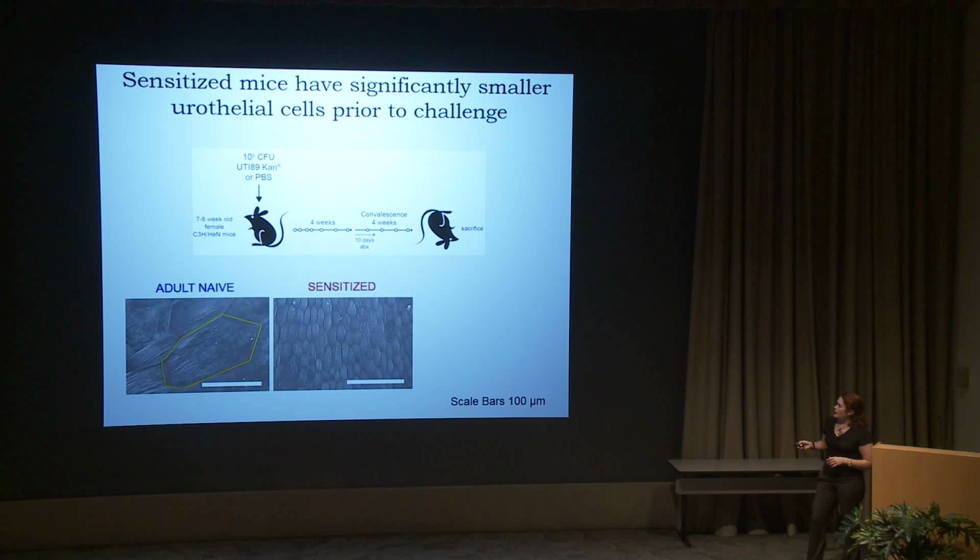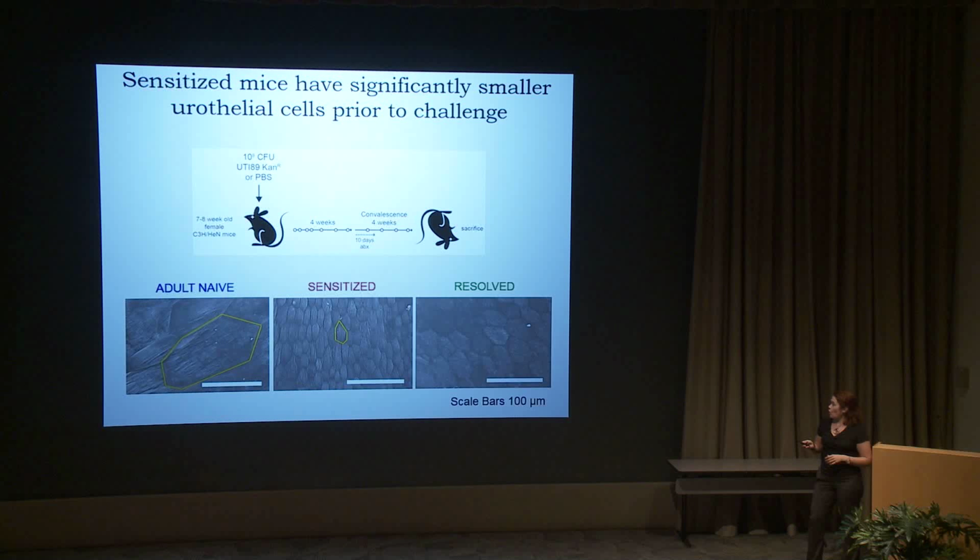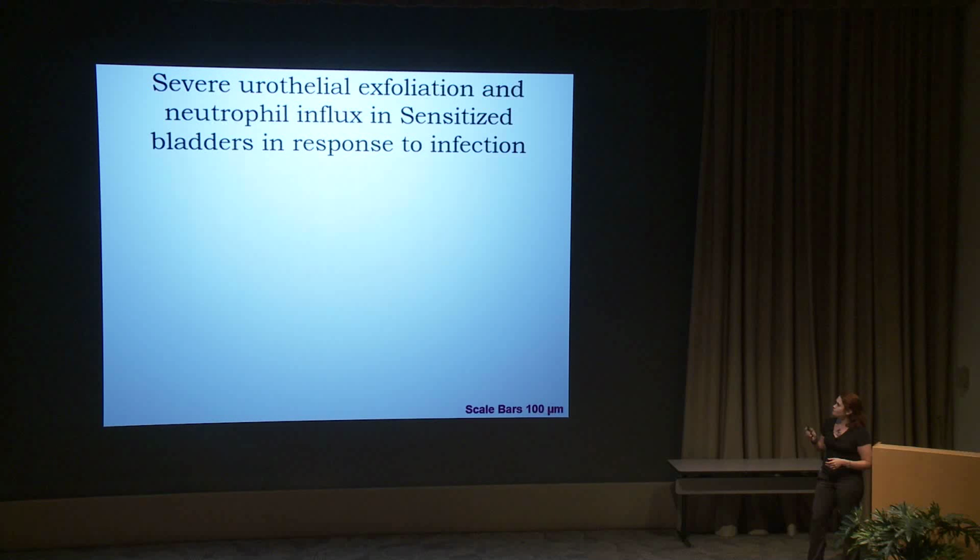However, to our surprise, in sensitized mice, the urothelial cells were about 20 times smaller. And resolved mice also had smaller cells. They're about 6 times smaller. And we have quantified these differences. They are significant. Just to emphasize, the mice are not infected at this point. They've been treated with antibiotics, but clearly there are differences in the urothelium based on their history of bacterial exposure. So I next wanted to know how this would impact the response to the challenge infection.